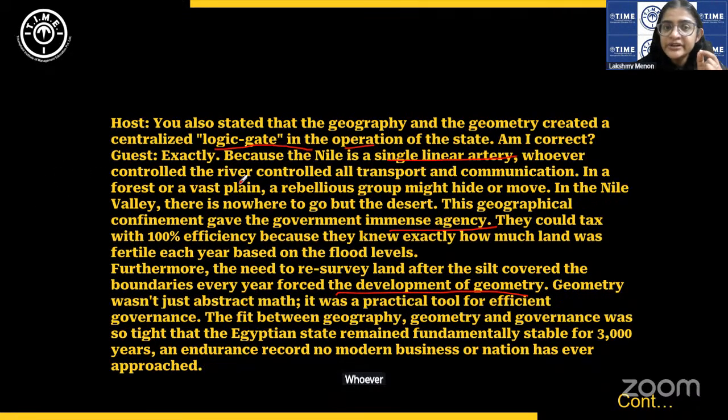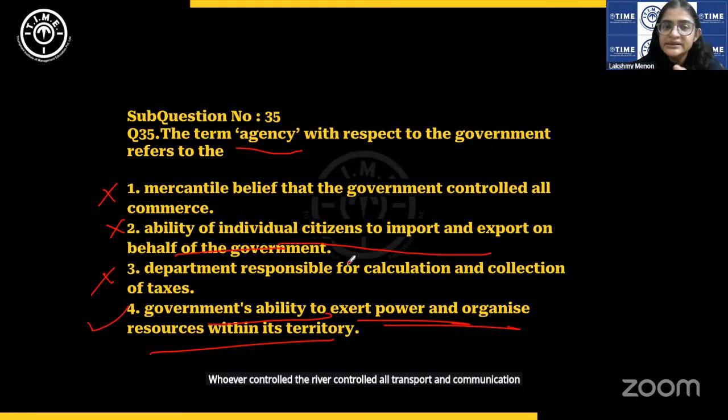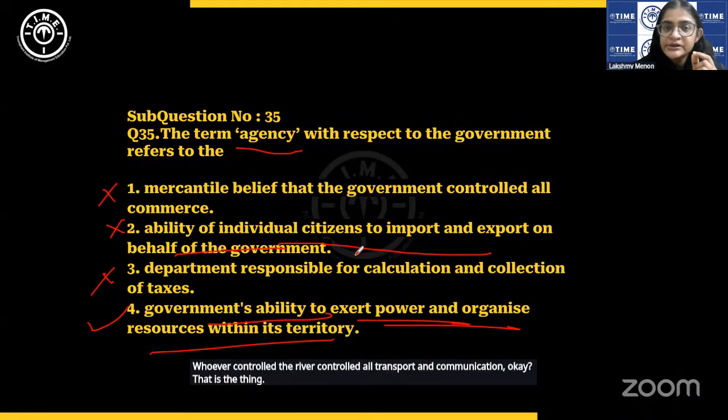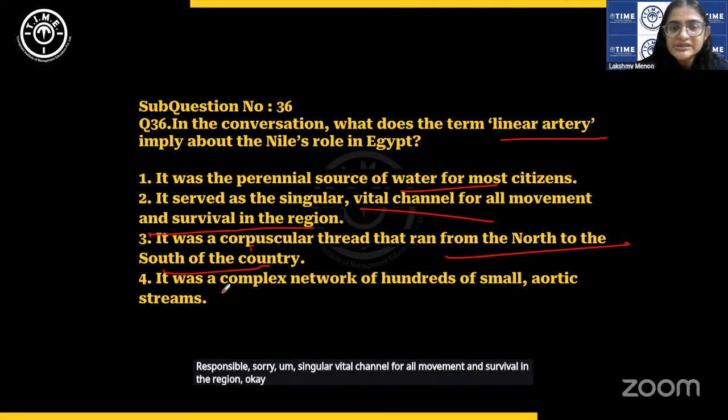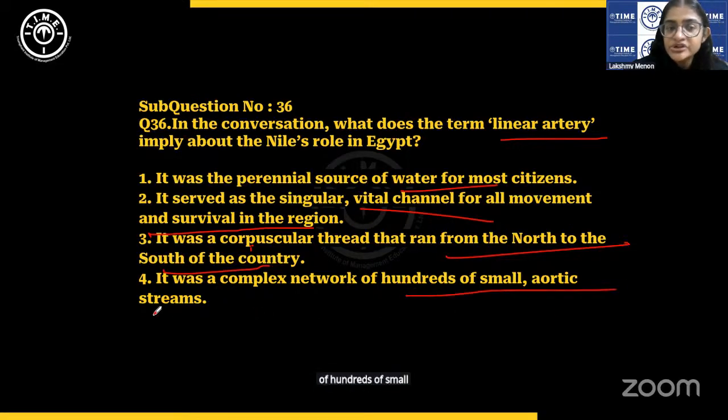Whoever controlled the river controlled all transport and communication. That is the thing: a singular vital channel for all movement and survival in the region. Then: a complex network of hundreds of small aortic streams.